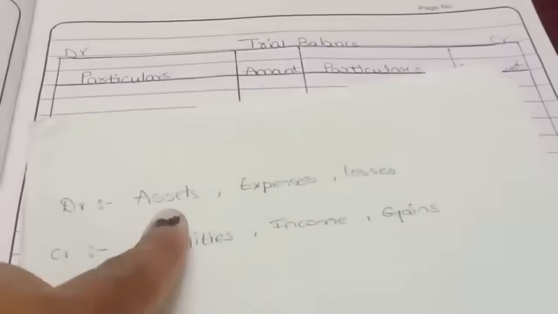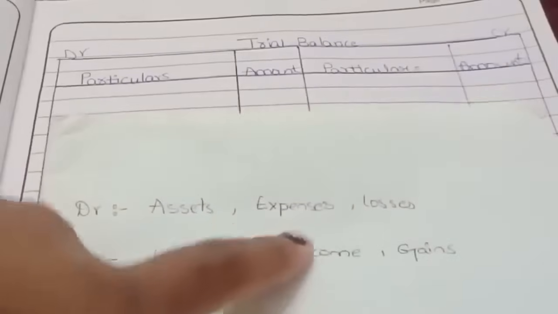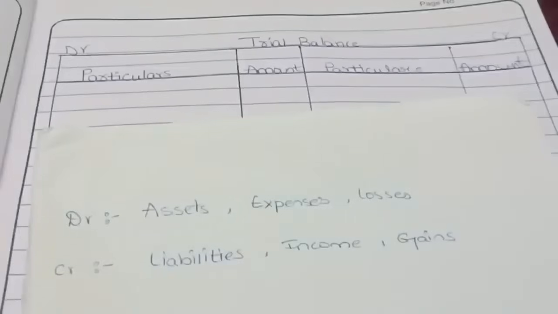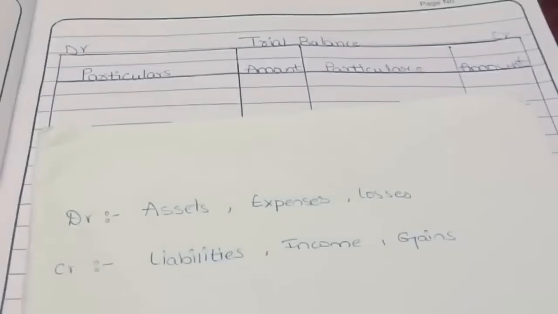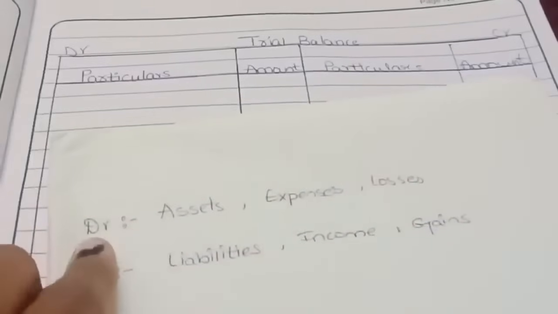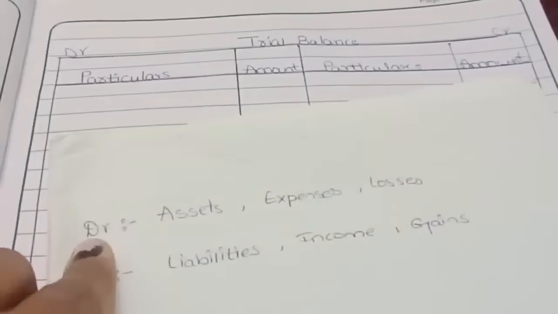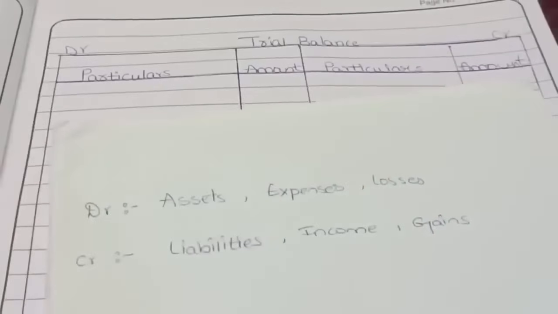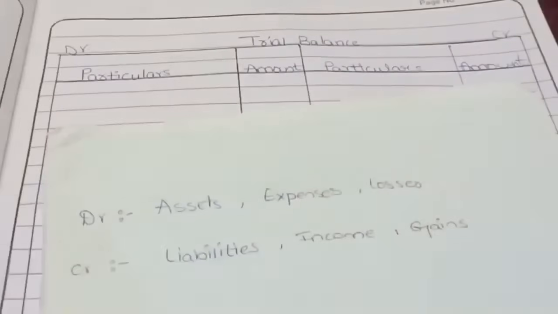In the debit side: assets, expenses and losses. Assets, as I said in our previous video, are our property, our assets, right? So whatever material or property you see, you need to put it in the debit side. Okay, expenses, whatever we are giving, when cash is going out, is called an expense, right? So that type of things also we need to debit.